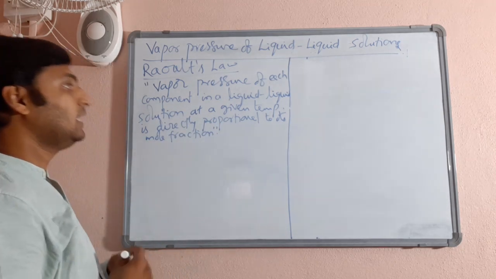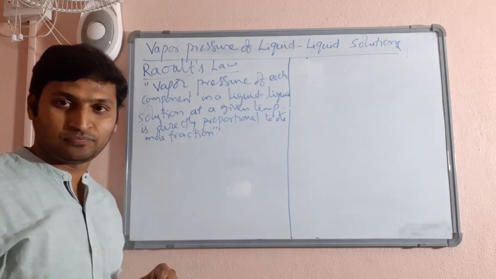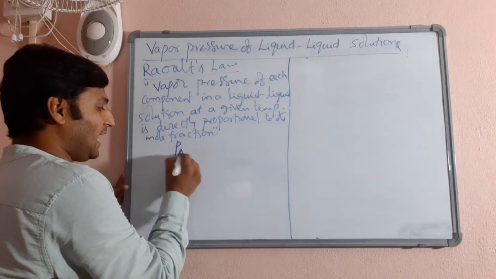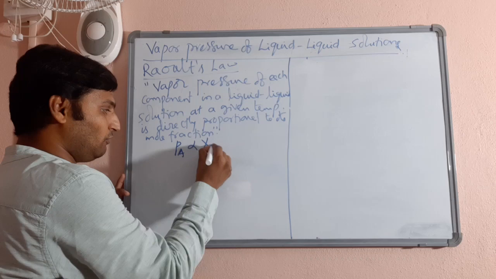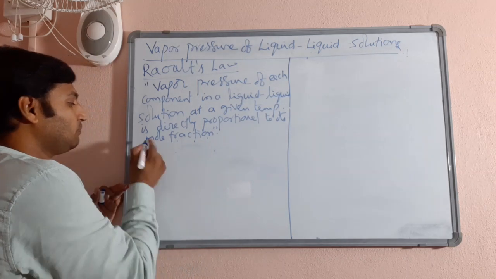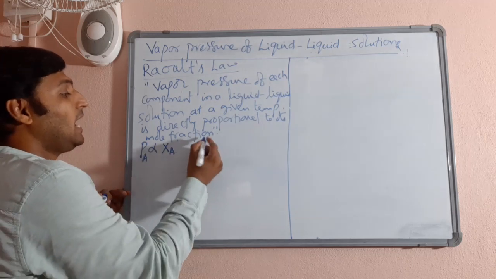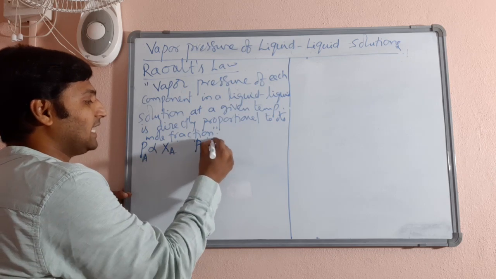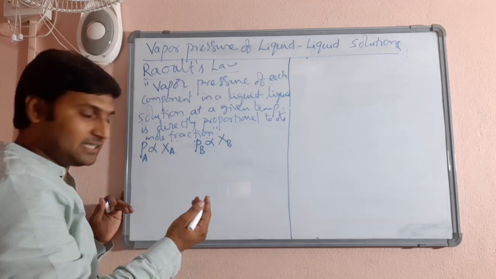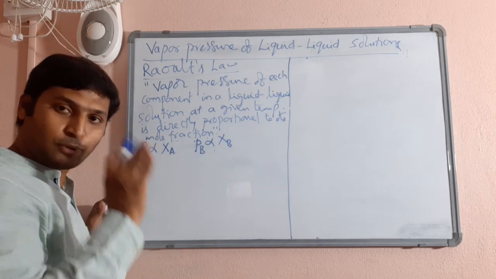So, common sense. Suppose I have dissolved two liquids named A and B. According to Raoult's law, vapor pressure of A is directly proportional to mole fraction of A, and vapor pressure of B is directly proportional to mole fraction of B. And as we discussed in the previous case, the proportionality constant in this case also will be the vapor pressure of the pure solvent.